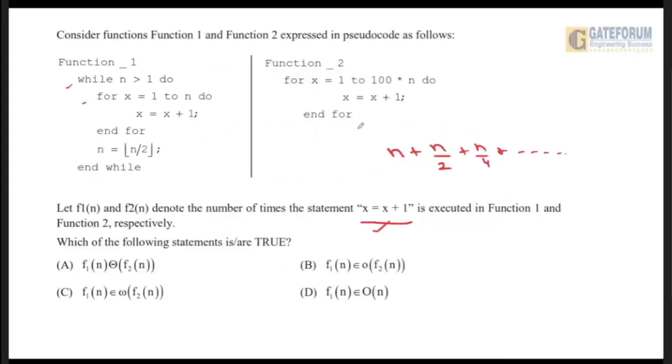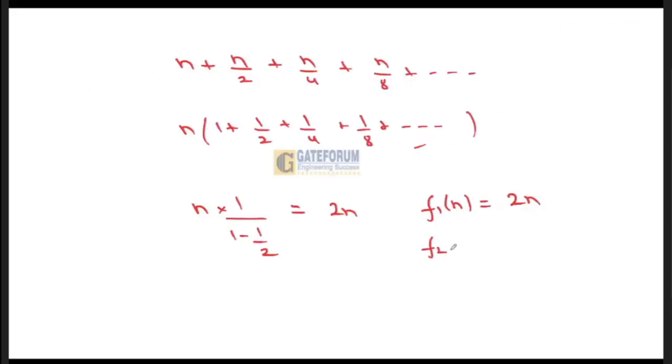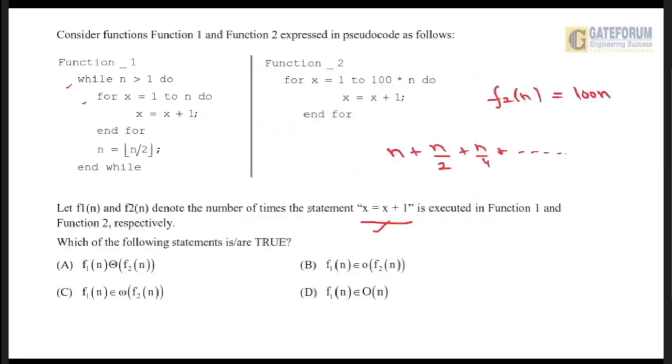Now what about function 2? For x equal to 1 to 100n, do x equals x plus 1. So how many times is it executing? Simply, function 2 is executing 100n times. So f2 of n is 100n. Okay, so let us see the options. f1 of n is 2n and f2 of n is 100n.